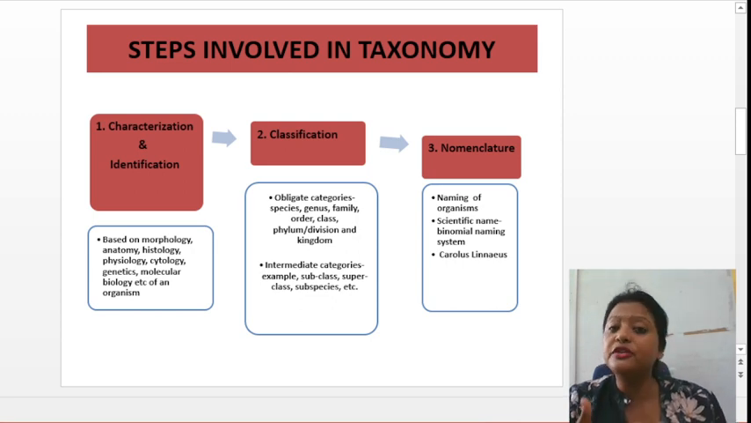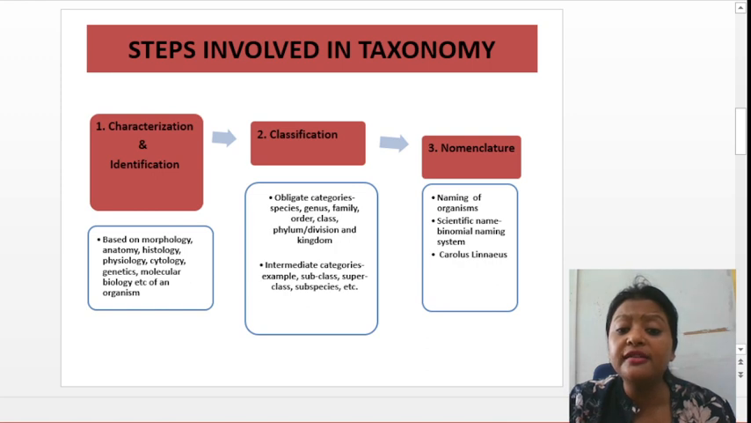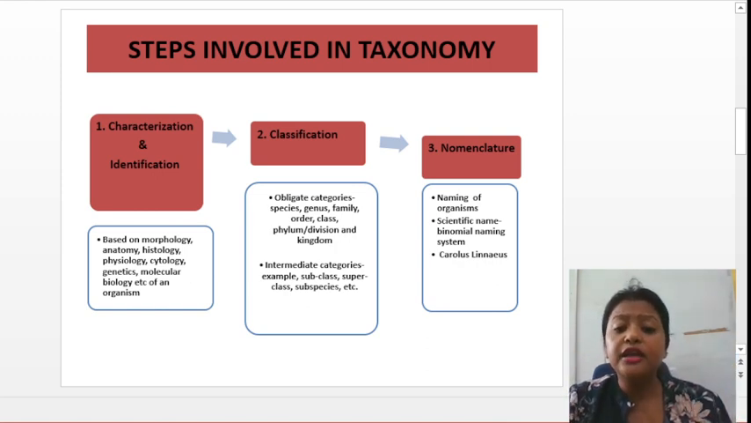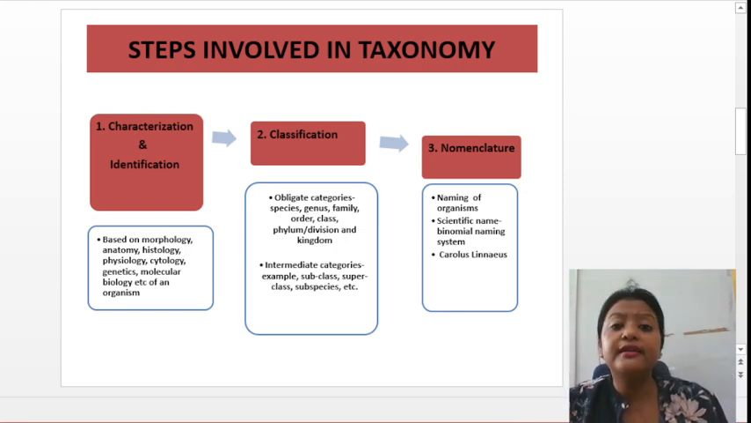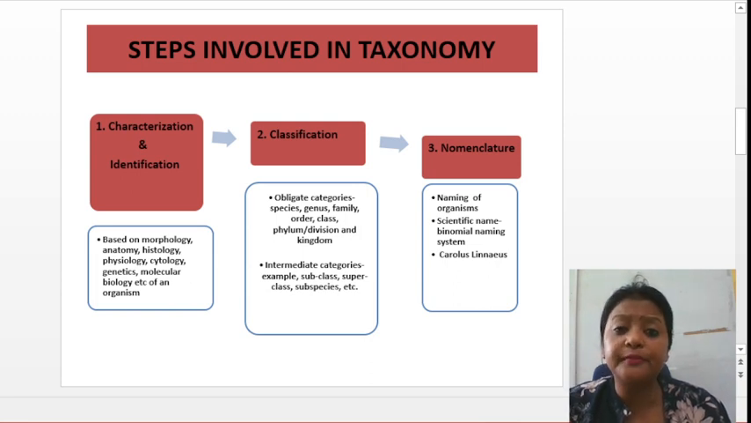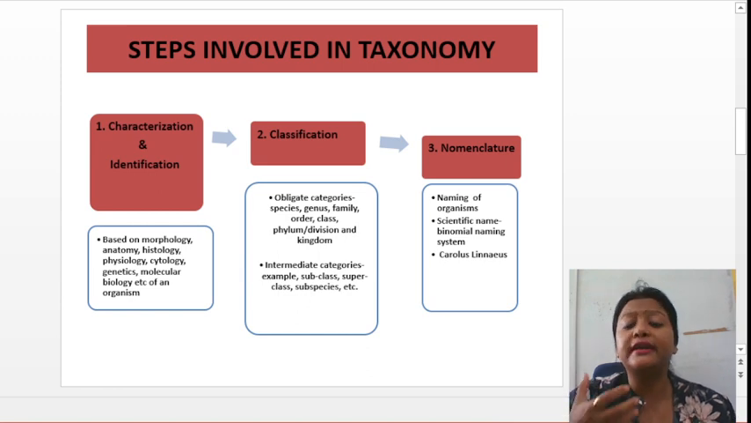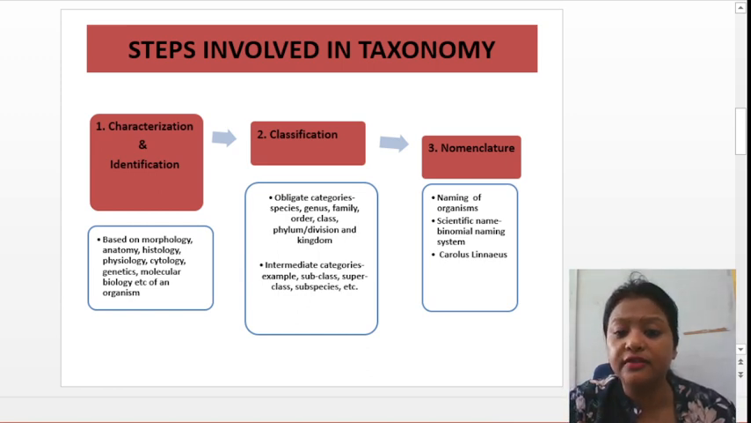Obligate, the species, genus, family, order, the actual hierarchy. But intermediate means when even in the class there are more divisions. Okay, the class, the species, but again for species there are more subspecies. In case of bacteria, microbes, we see this type of subspecies and all. So when you need to describe it more, or you need some more categories to classify it, it comes to the classification, intermediate categories.